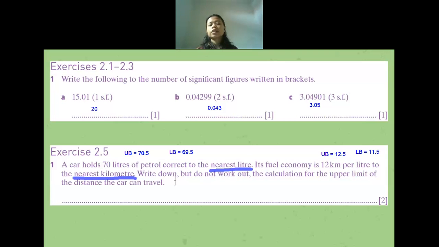Now for the question: write down but do not work out the calculation for the upper limit of the distance. So how do we find the distance? If I have the amount of petrol, and I know it is 12 kilometers per liter, how do I find the distance if I have 70 liters? Do I have to multiply, add, divide or subtract? What operation do I have to use?